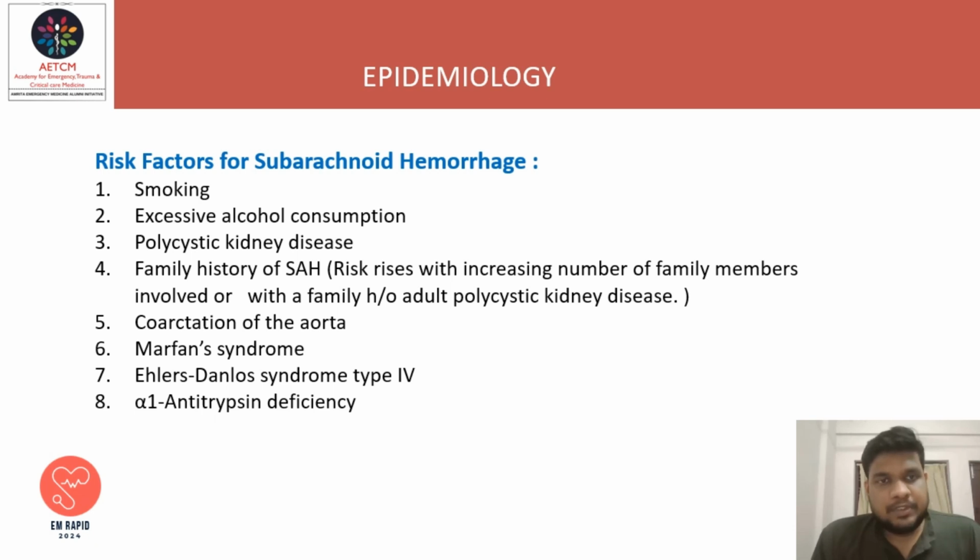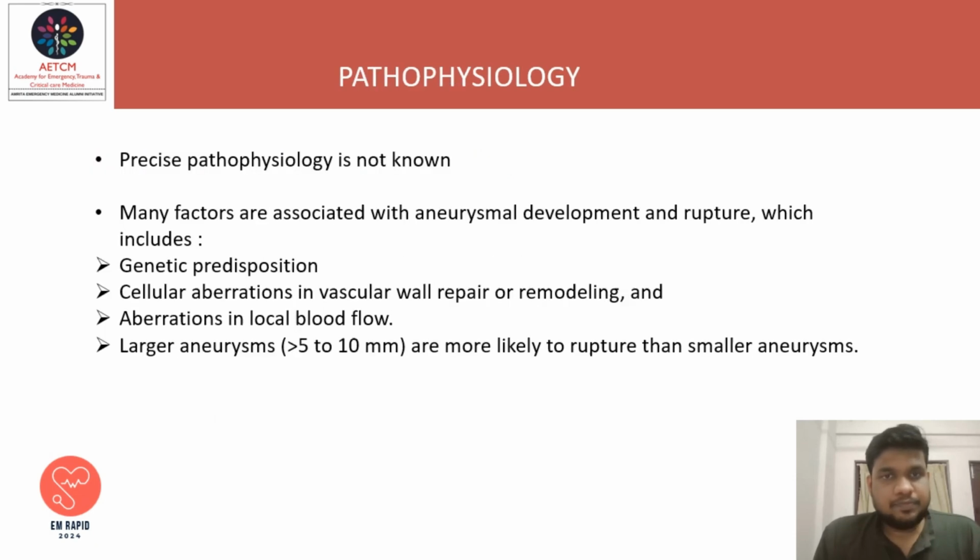In epidemiology, risk factors for subarachnoid hemorrhage are smoking, excessive alcohol consumption, polycystic kidney disease, family history of SAH, a risk that rises with increasing number of family members involved or with a family history of adult polycystic kidney disease, coarctation of aorta, Marfan syndrome, Ehlers-Danlos syndrome type 4, alpha-1 antitrypsin deficiency.